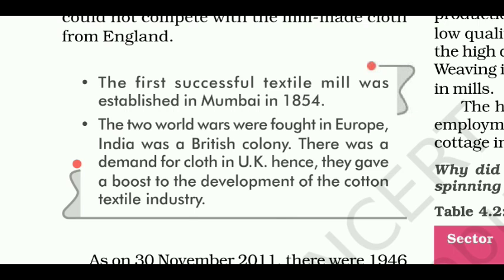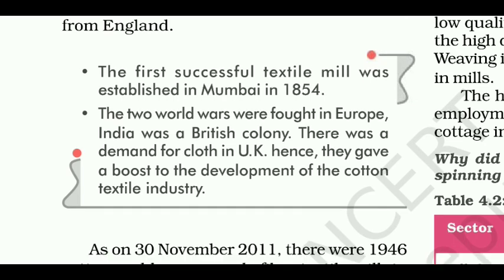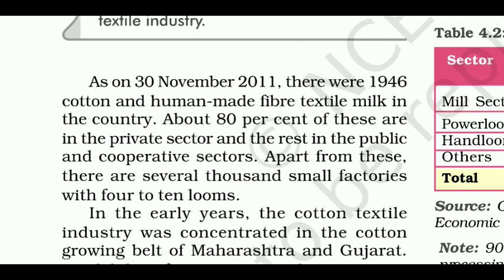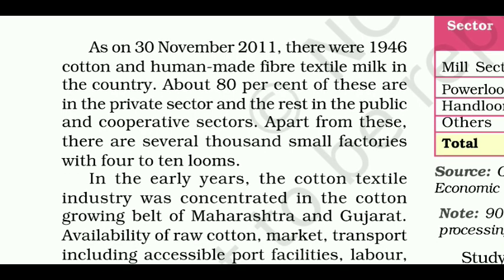The two world wars were fought in Europe. India was a British colony. There was a demand for cloth in the UK. Hence, they gave a boost to the development of the cotton textile industry. As on 30 November 2011, there were 1946 cotton and human-made fiber textile mills in the country. About 80% of these are in the private sector and the rest in the public and cooperative sectors. Apart from these, there are several thousand small factories with 4 to 10 looms.